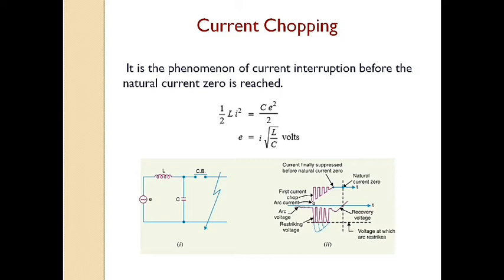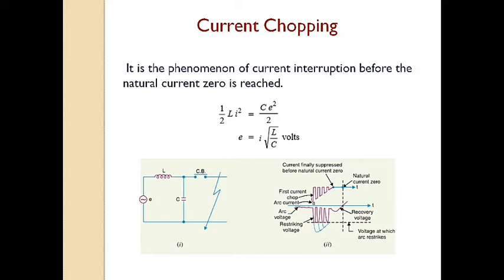Current chopping mainly occurs in air blast circuit breakers because they retain the same extinguishing power irrespective of the magnitude of the current to be interrupted. When breaking low currents, for example transformer magnetizing current, with such breakers, the powerful deionizing effect of air blast causes the current to fall abruptly to zero, well before the natural current zero is reached. This phenomenon is known as current chopping and results in the production of a high voltage transient across the contacts